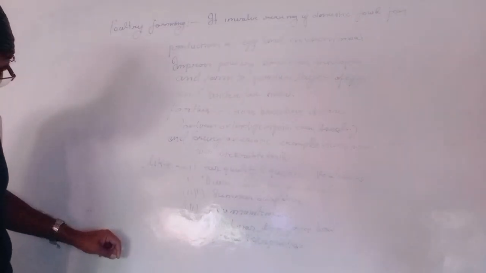This diet is formulated using agricultural byproducts.